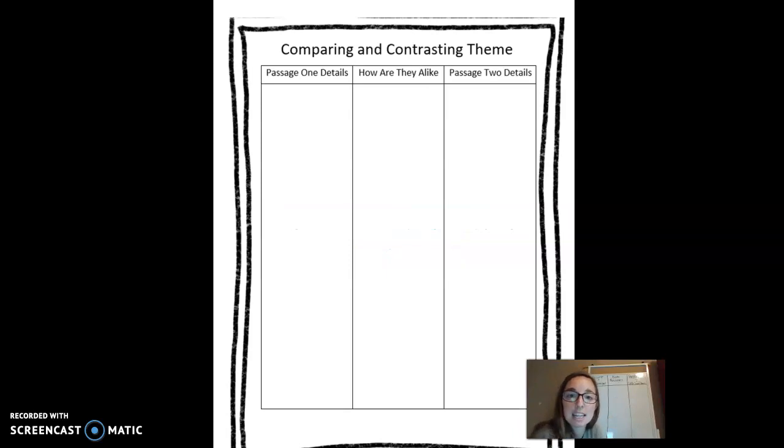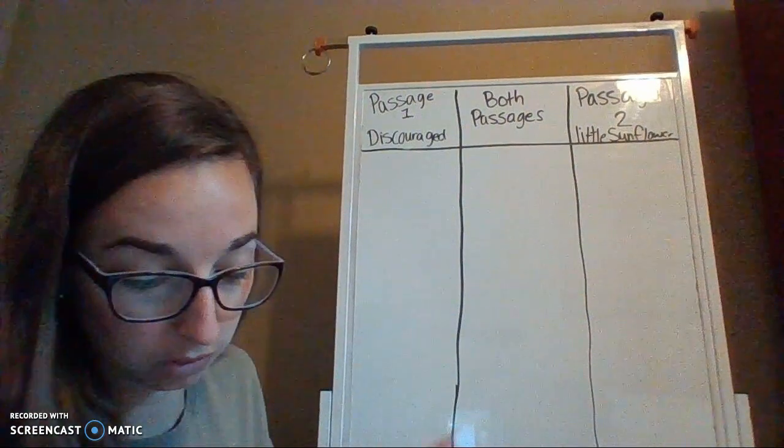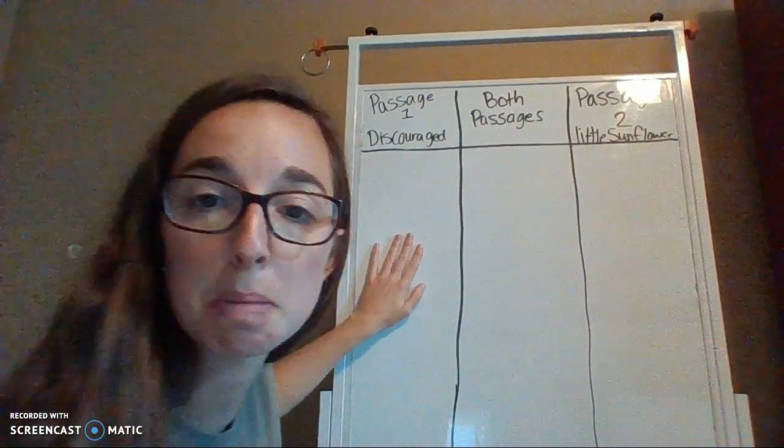And it looks like this. You will be trying this out on your own tomorrow with the Venn diagram that you see on the screen right now. So, in our story, we are going to talk about how Brandon was feeling in passage one first.